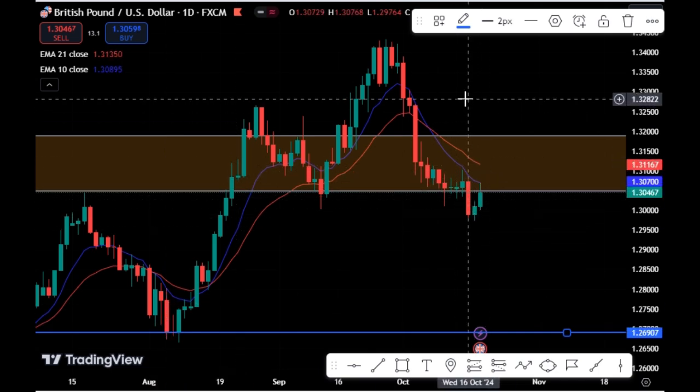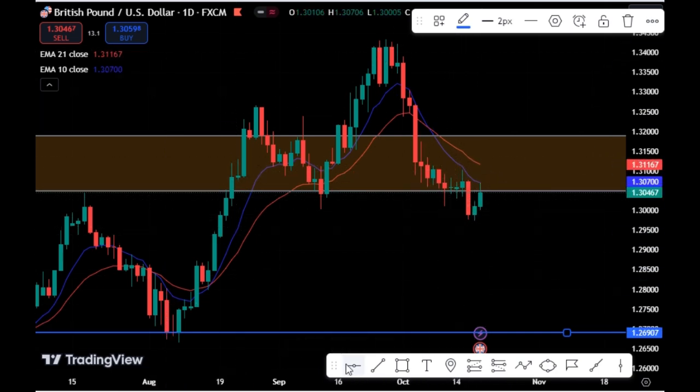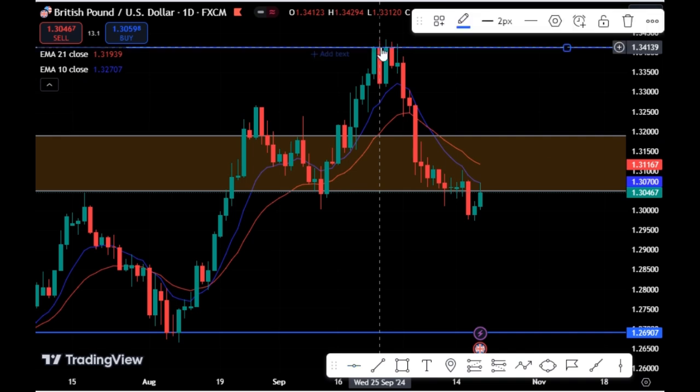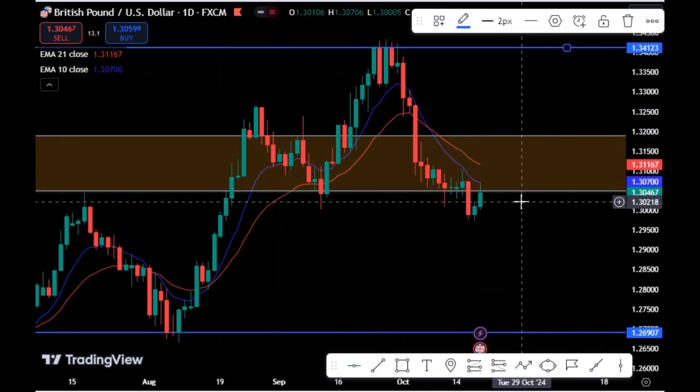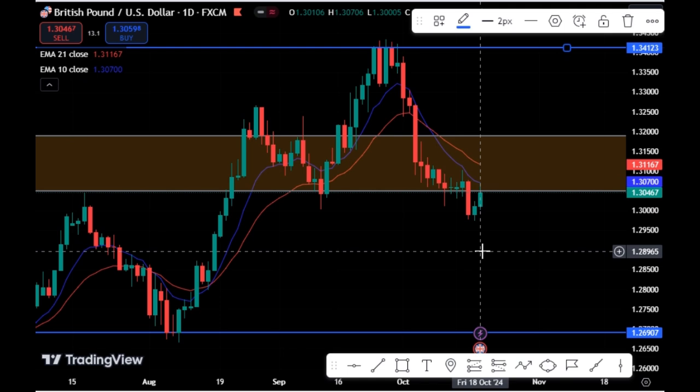Then if we are buying, our target will be this. Our target for the buying will be this region. If price breaks above this and does a retest, our target will be this region. So our overall scenario for this week will be selling. We're looking for a signal for a selling opportunity for the Great British Pound USD.